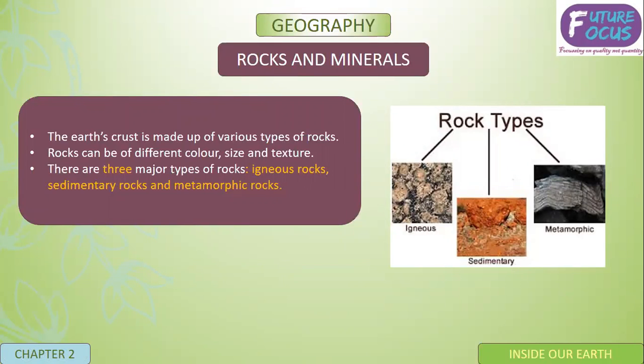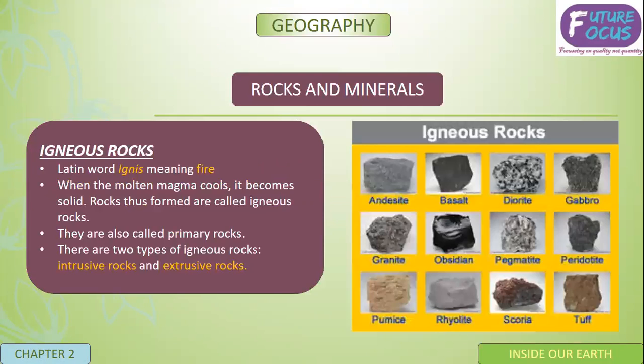Now, rocks and minerals. The Earth has basically 3 types of rocks: igneous rocks, sedimentary rocks, and metamorphic rocks. These are of different color, size, and texture. Now, what are igneous rocks? Ignis comes from the Latin word that means fire. When molten magma cools, it becomes solid. The rocks thus formed are called igneous rocks, also called primary rocks because they are initially formed.